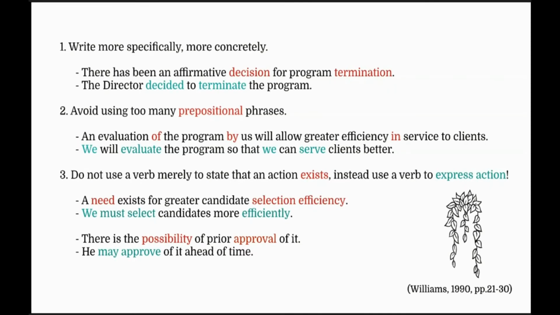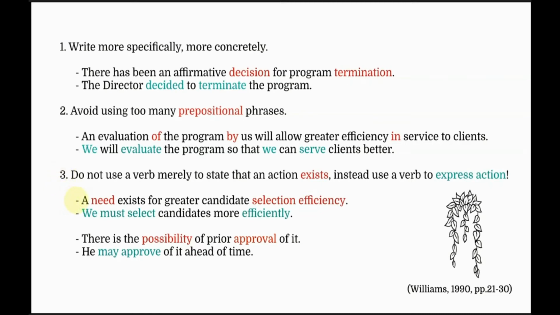And even if you understand the first part, that's not the point. The point is not to write in a way that you yourself would understand. The point is to write in a way that people with slow minds would understand. Point number 3. Do not use a verb merely to state that an action exists. Instead, use a verb to express the action.